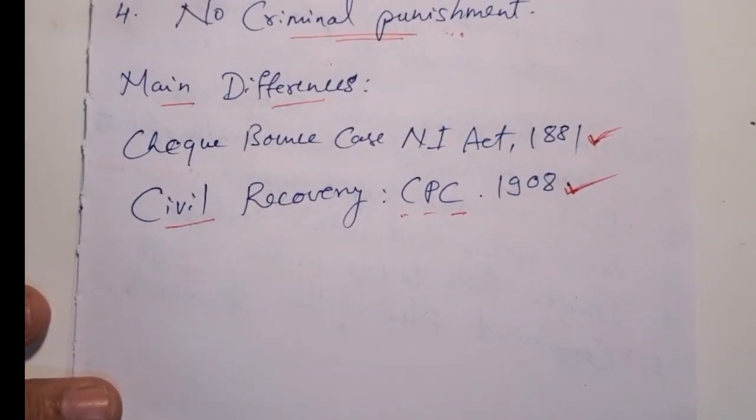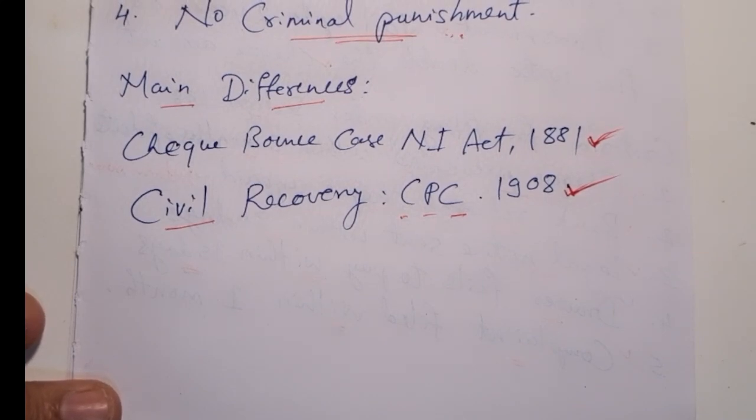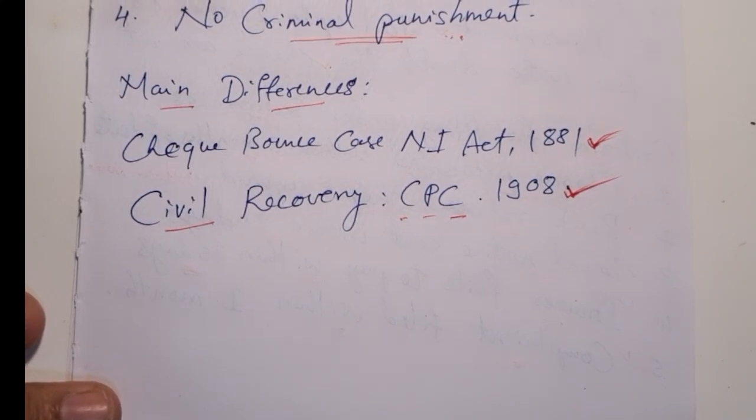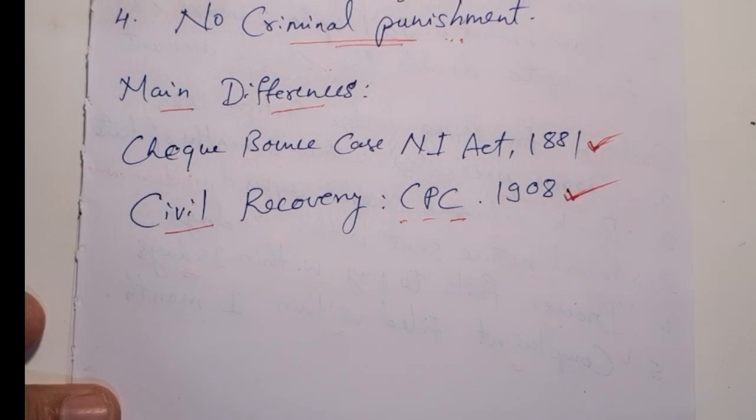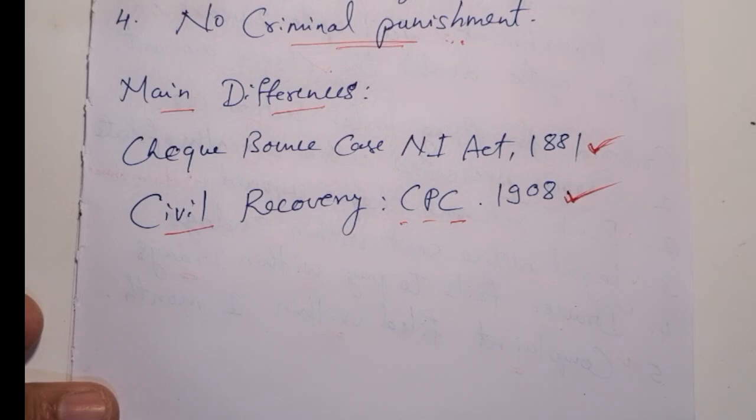And the key difference is that Section 138, which is criminal, creates a fear of jail and fine in the accused, but you must strictly follow the filing criteria we have discussed before, or else the case may fail. Also, the civil recovery suit under the Civil Procedure Code is slower but does not depend on such strict timelines.